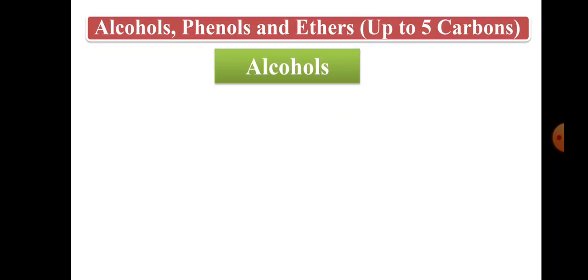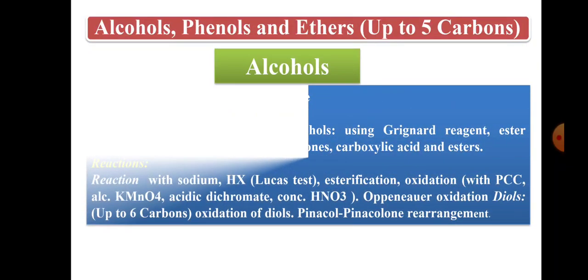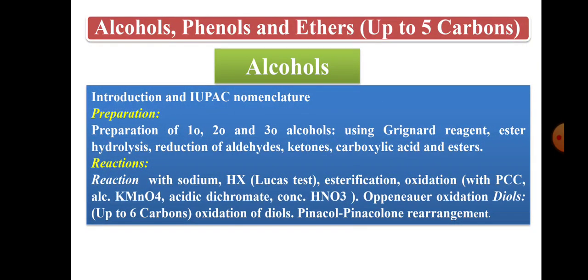Alcohol, phenol and ether. First we discuss the alcohol. The syllabus of alcohol has some topics: introduction and IUPAC nomenclature. That means we discuss the IUPAC nomenclature of the alcohol. Then next, preparation. How will you prepare the alcohol? By various methods, in which first we focus on the preparation of primary, secondary and tertiary alcohol using Grignard reagent. Then ester hydrolysis, then reduction of aldehyde, ketone, carboxylic acid and ester. That part is discussed in preparation of alcohol.